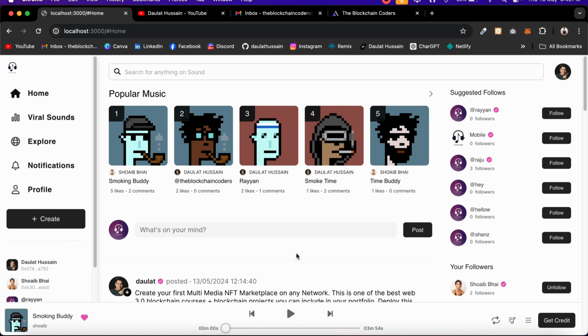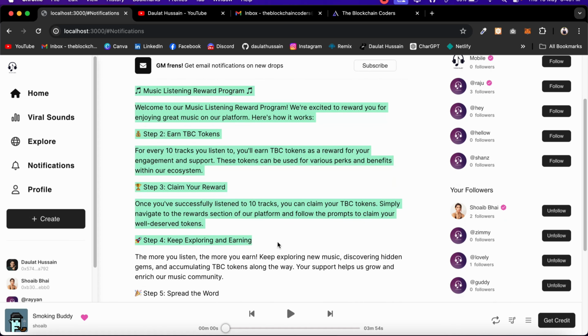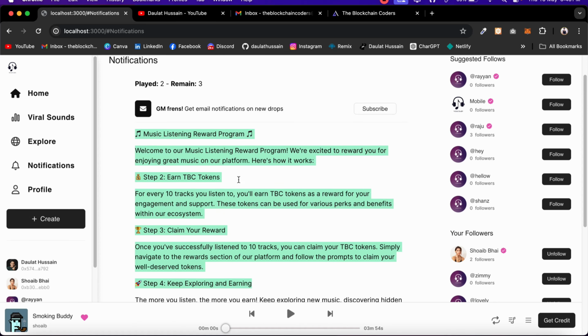So finally, our decentralized music Dapp for our artist is completed. And if I come back to the notification, I have included one more feature. When a user listens to a complete music, we're going to reward them a native token. You can reward them any ERC20 token, or Ether or anything. This is the model I have included, and here you will find all the terms and conditions which they have to fulfill to claim this particular token.